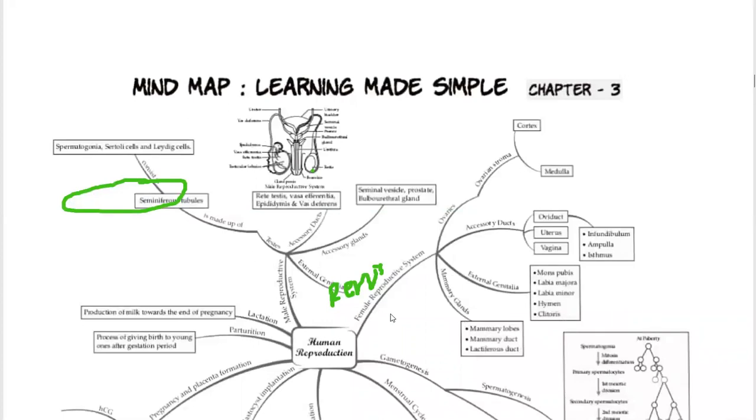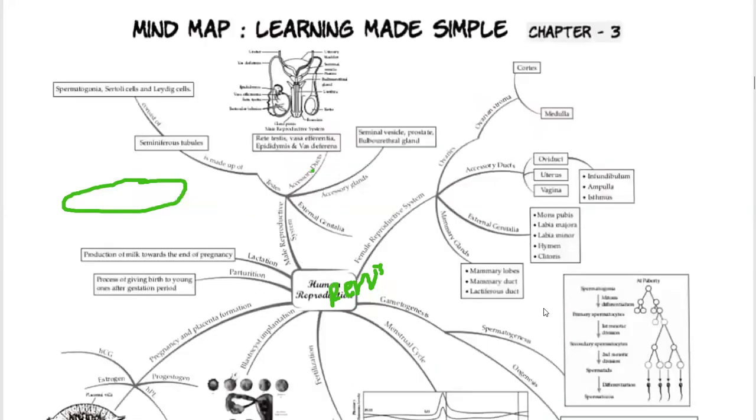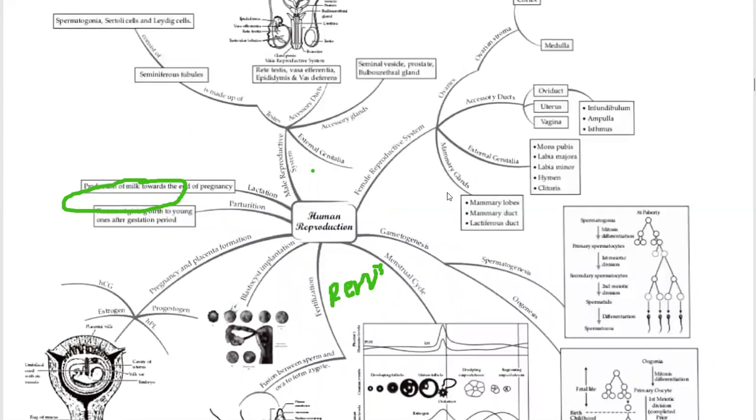The female reproductive system consists of ovary, with ovarian stroma, which is further divided into cortex and medulla. Then accessory ducts are oviduct, uterus, vagina, and the oviduct is further divided into 3 broad categories: infundibulum, ampulla, and isthmus. External genitalia are mons pubis, labia majora, labia minora, hymen, and clitoris. Mammary glands consist of mammary lobes, mammary duct, and lactiferous ducts. So these were the structures.